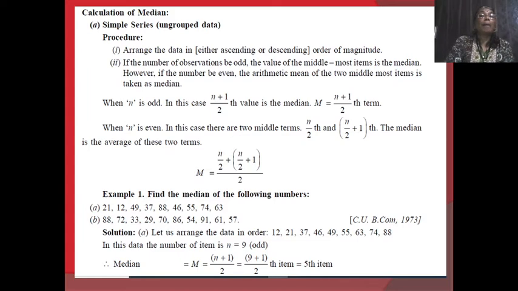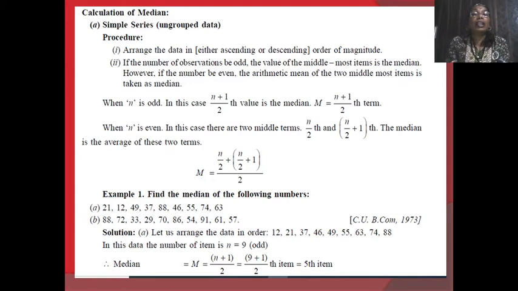By formula, if the data has an odd number of values, such as 3, 5, 7, 9, 11, then when we arrange that data in ascending or descending order, the middle value is calculated using the formula: the (n plus 1) divided by 2 th value is the median.